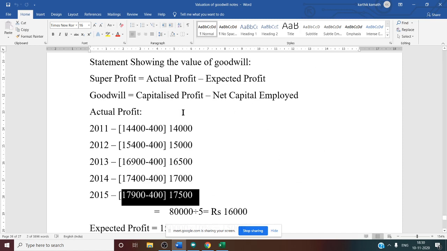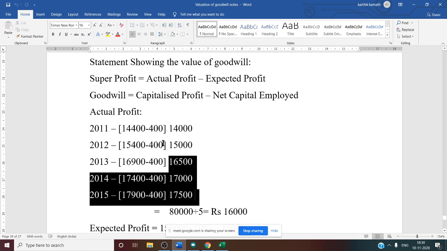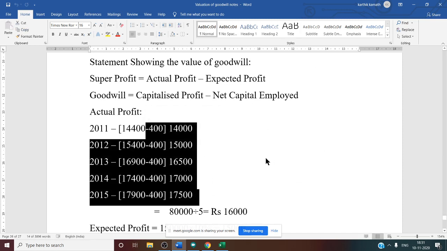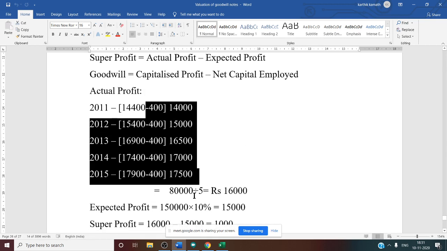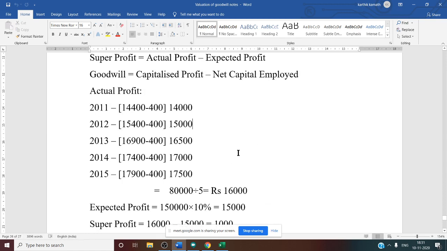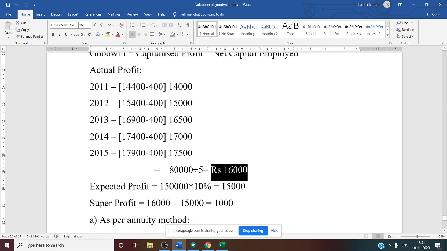Now we want total profit. For total profit you have to add all these things: 14,000 plus 15,000 plus 16,500 plus 17,000 plus 17,500. You will get 80,000. 80,000 divided by the number of years, that is 5, you will get actual profit. Actual profit is nothing but average profit. Now we have to calculate expected profit.